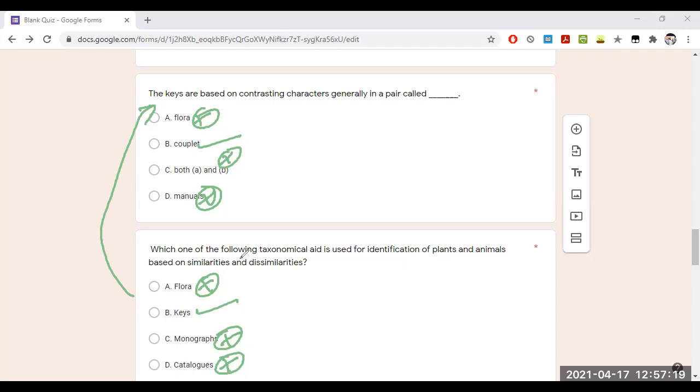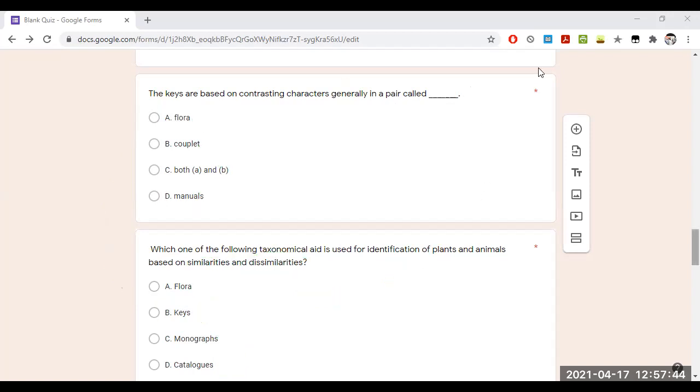Keys are mostly developed based on the similarities and the dissimilarities. So whenever you come across a question based on similarities and dissimilarities, then you can directly go for the keys. Keys is one of the taxonomical aids.